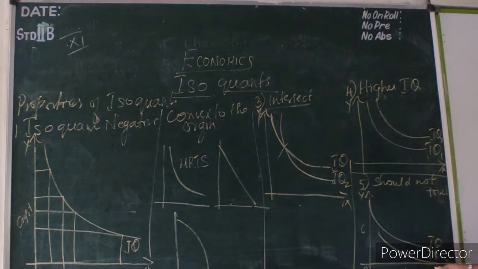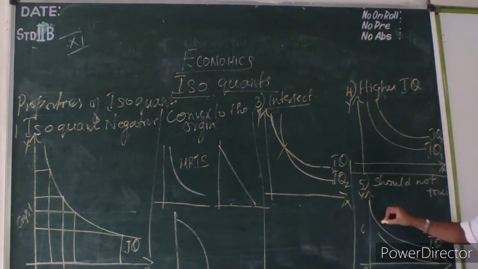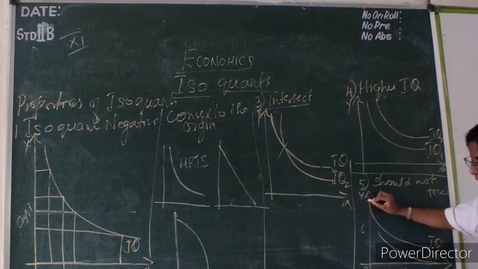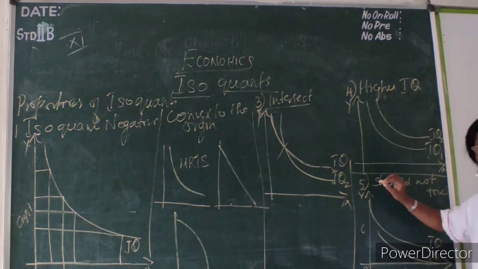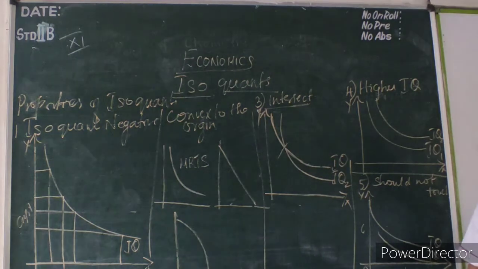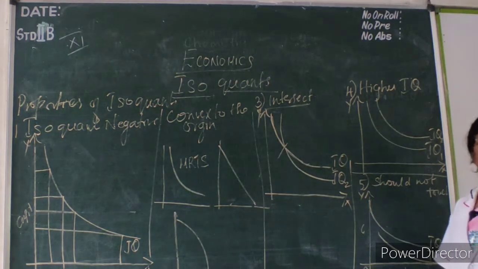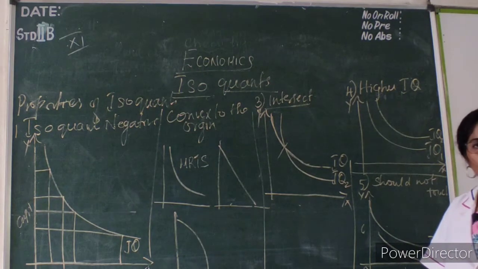If it touches the x-axis, we are using only labor. But actually it is wrong. So it should not touch the y-axis and it should not touch the x-axis. If it touches here, they are using only labor. If it touches the y-axis, here they are using only capital. So this is wrong. Actually we are using two inputs which give the same level of output.